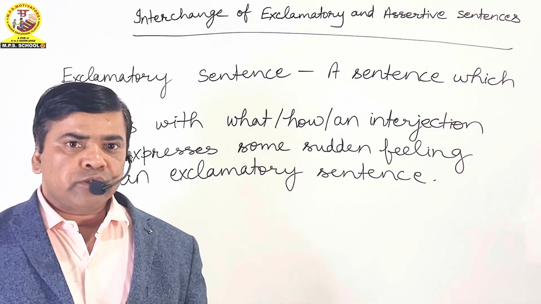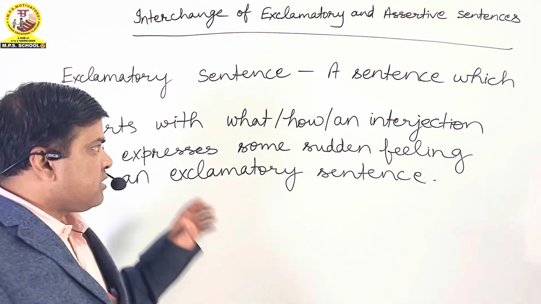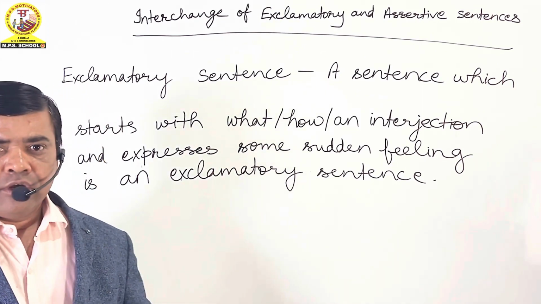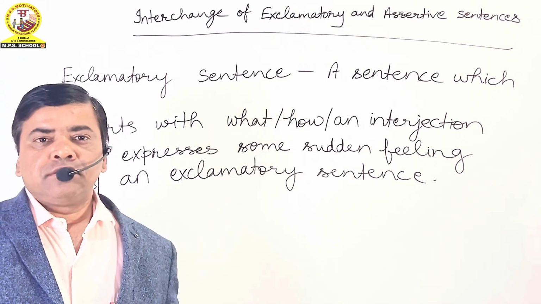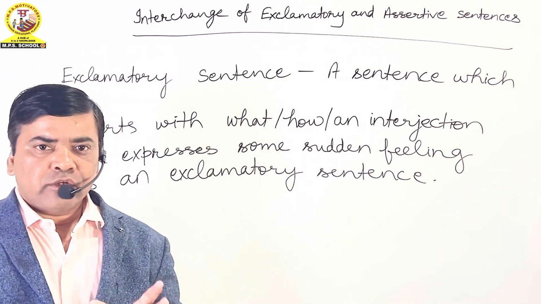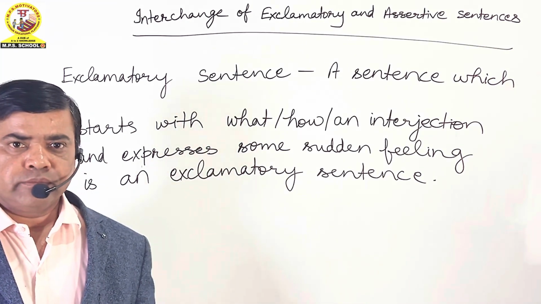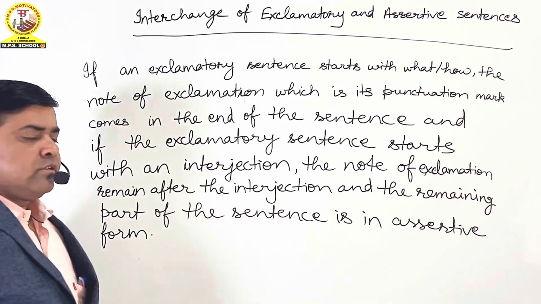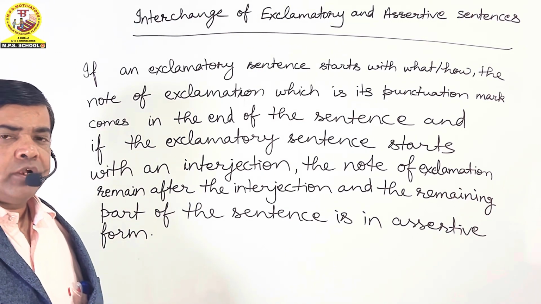Now I am going to discuss with you some more important points related to this. But first of all, before that, I would like to suggest you to take its screenshot or write it down in your notebook. Friends, this is an important note on exclamatory sentences.